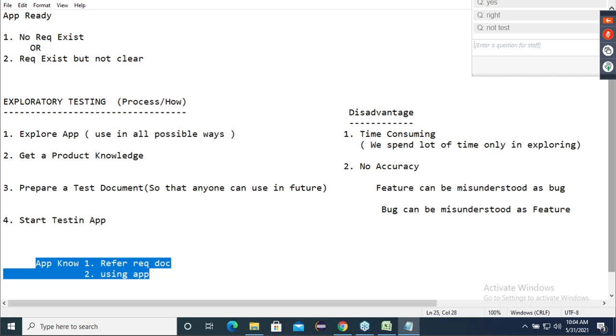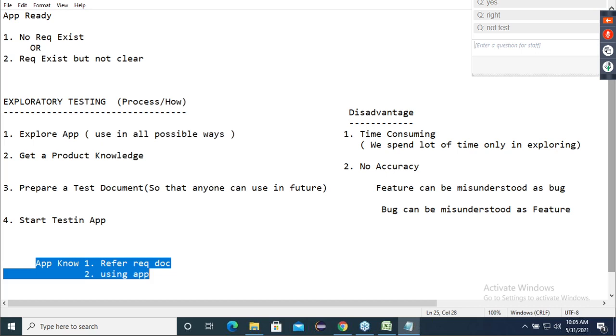Yes or no? I can get the knowledge either by referring or by using. So now you tell me, if requirement is not there or not clear, but somehow you got the knowledge, can you test or not? Correct, you got the knowledge.